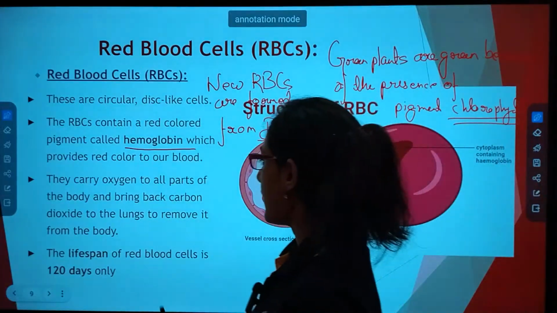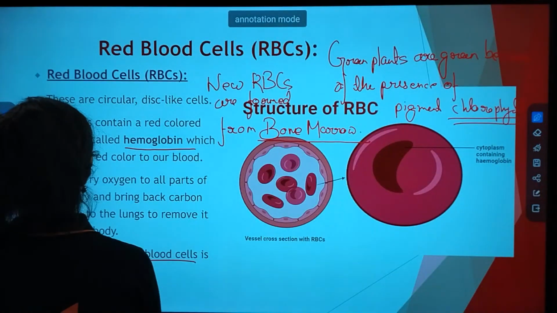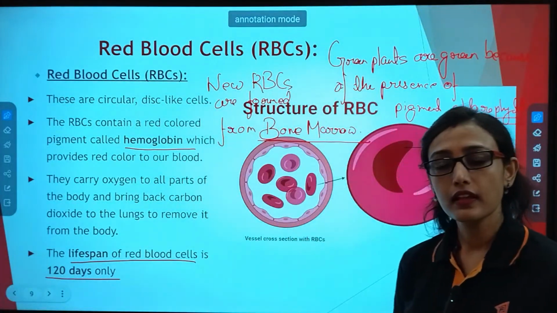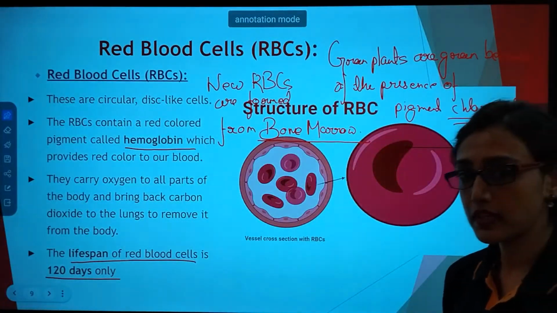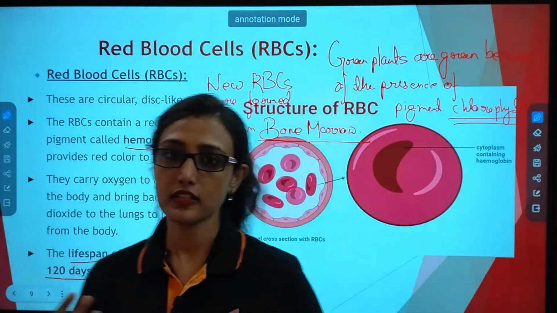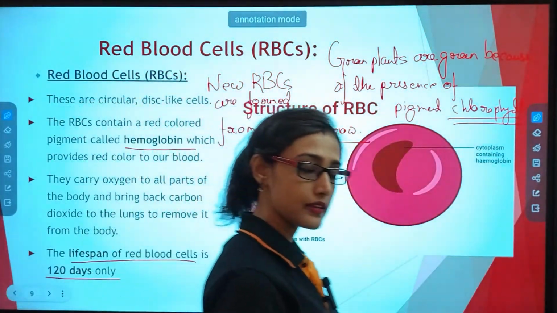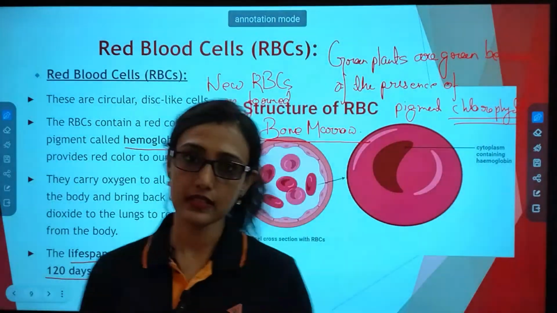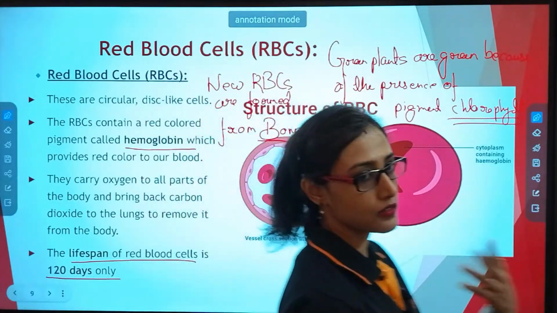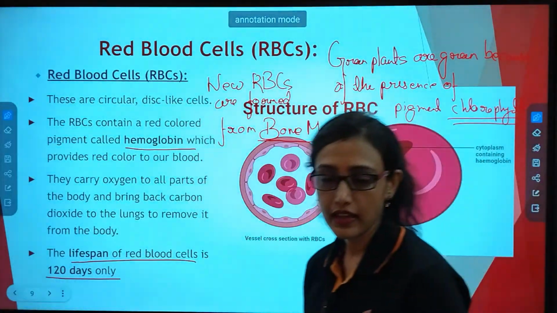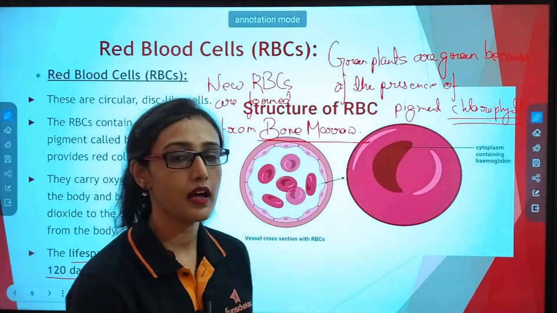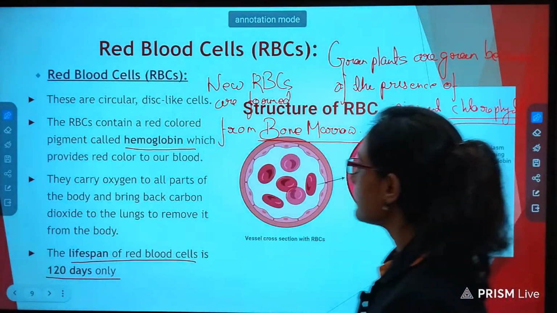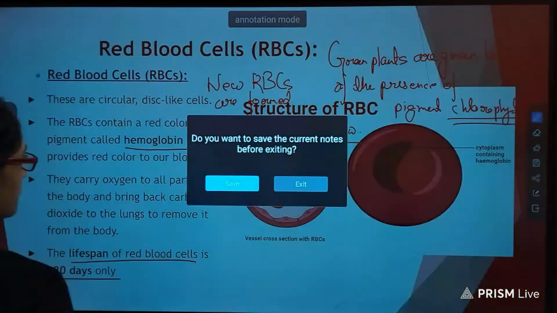Okay. And what is the lifespan? Lifespan is only 120 days. After that RBCs die and new RBCs are formed. So formation of RBCs always takes place within your body. It also takes place 24/7, because some cells are dying today, others are dying tomorrow, and others are dying the next day. So new RBCs are constantly being formed in your body. Okay.